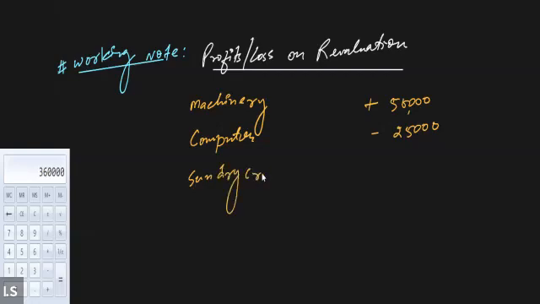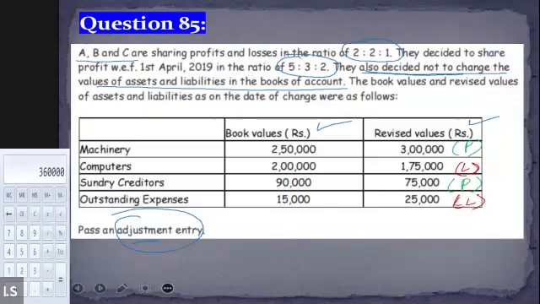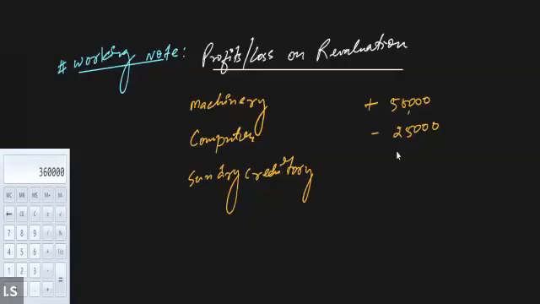Sundry creditors: even though the value of the sundry creditor is decreasing, such a decrease is causing profit, right? Such a decrease in the value of the sundry creditor is profitable. So there is a profit of how much? There is a profit of 15,000. Therefore I'm using a positive sign in front of the sundry creditor.